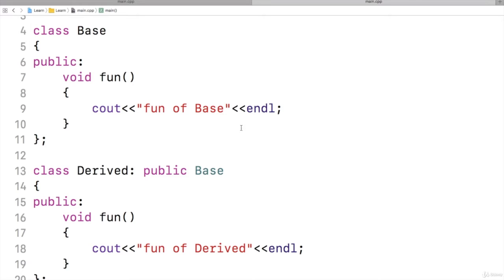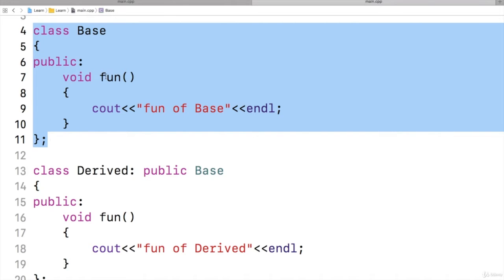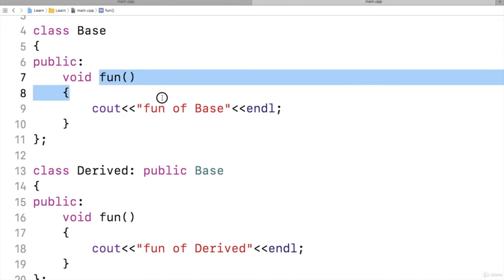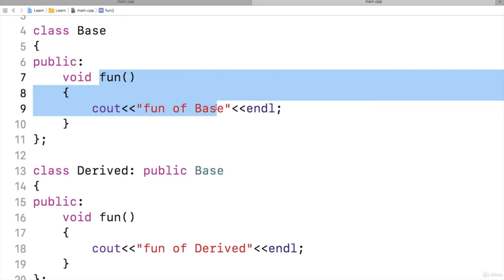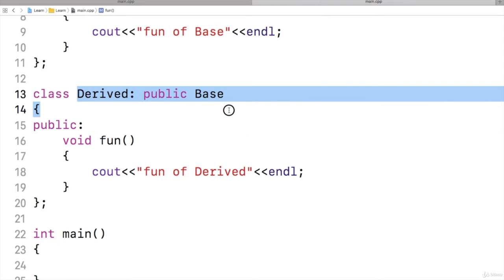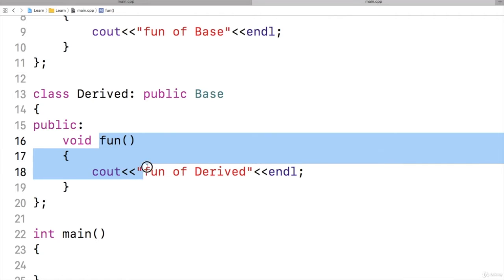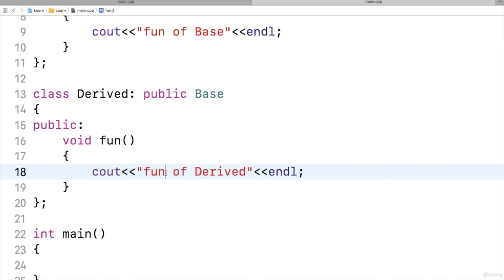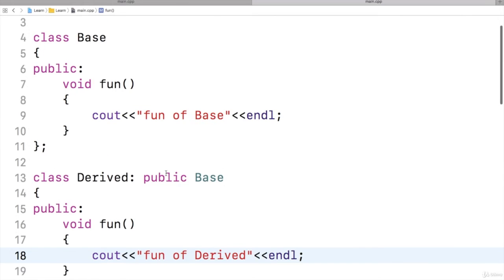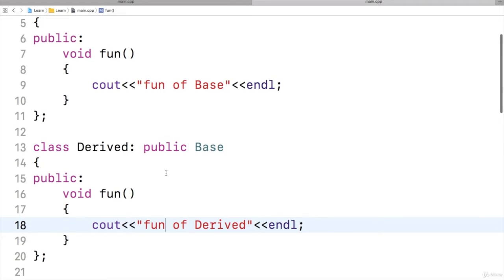Let us look at an example of virtual functions. See here, already I have a base class which we have already seen having a function called fun, and it is displaying a message that is fun of base. There is a derived class which is inheriting from base class, and it is overriding function fun, and it is displaying a message that is fun of derived. So this is function overriding. We have already seen function overriding.